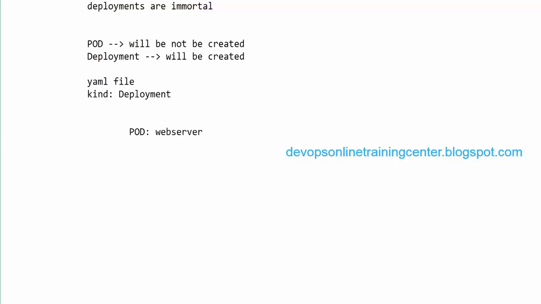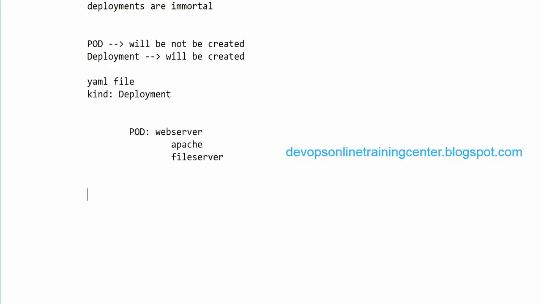Let us say the pod is a web server, and one of the containers they create as Apache, the other as a file server, and something related to that. So all these things are bundled, tied together, or coupled to form a pod. So Apache will serve the incoming web traffic, and some files will be shared on the file server. Something like that. They couple them and create a pod.